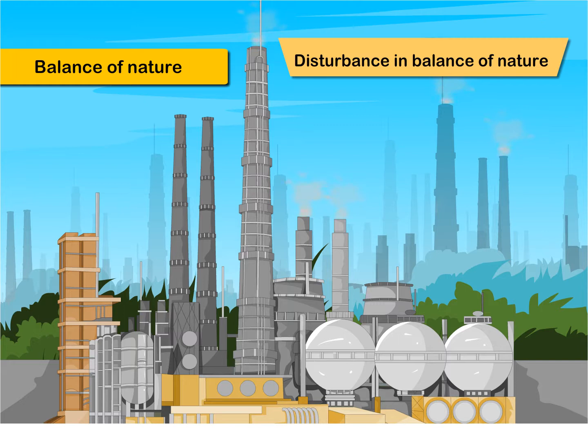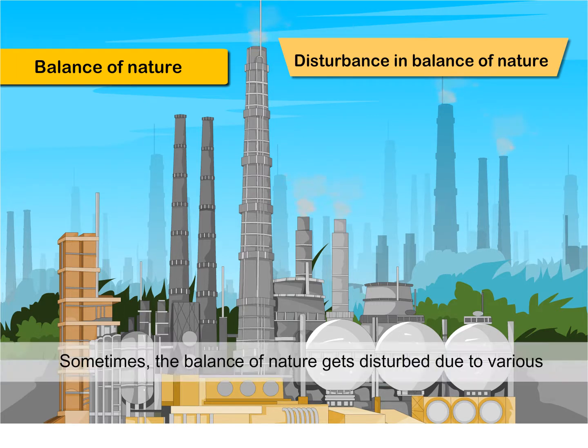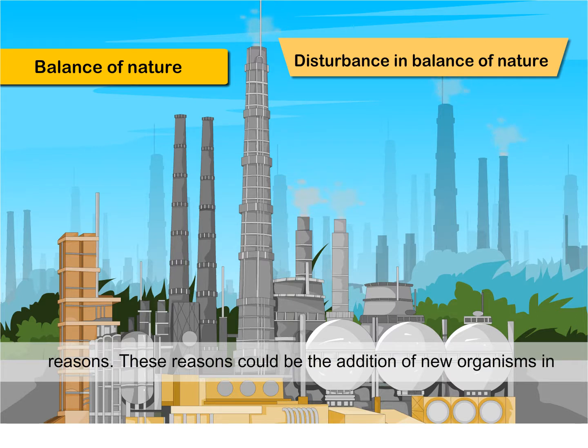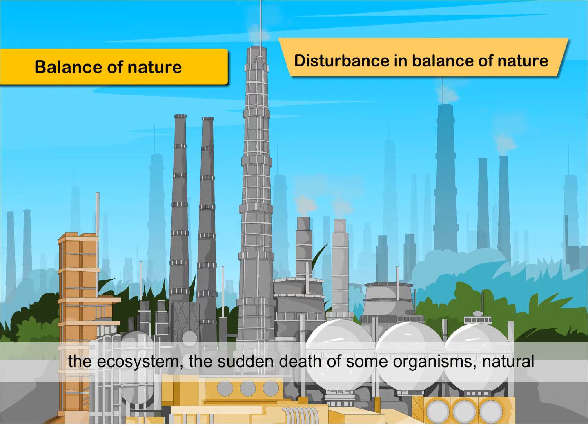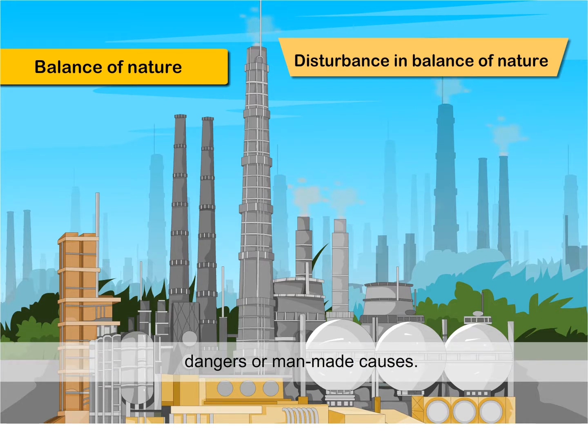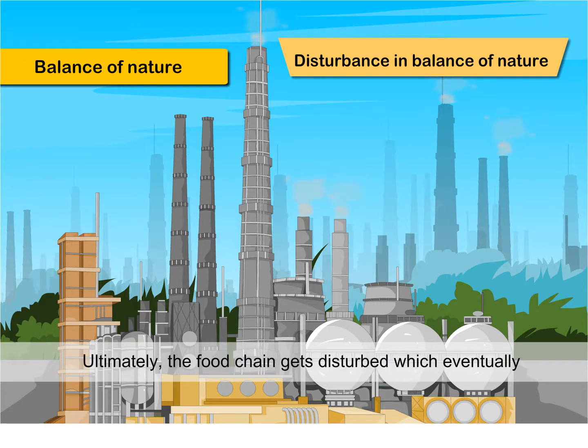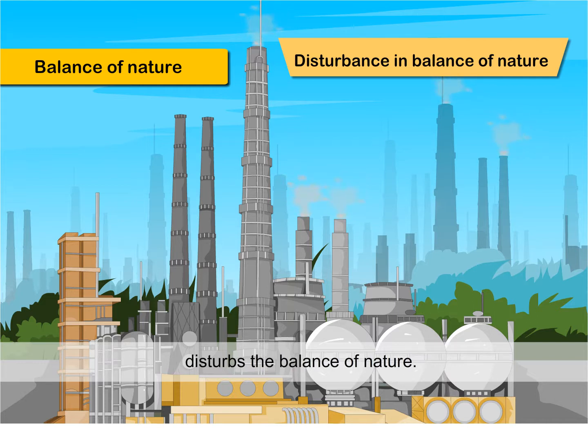Disturbance in balance of nature. Sometimes the balance of nature gets disturbed due to various reasons. These reasons could be the addition of new organisms in the ecosystem, the sudden death of some organisms, natural dangers, or man-made causes. Ultimately, the food chain gets disturbed, which eventually disturbs the balance of nature.